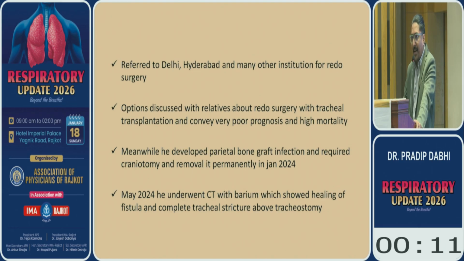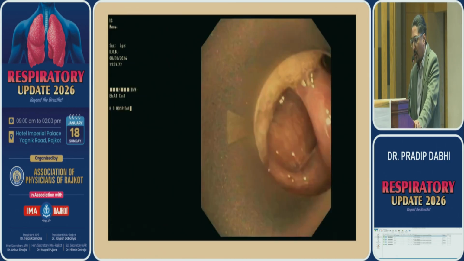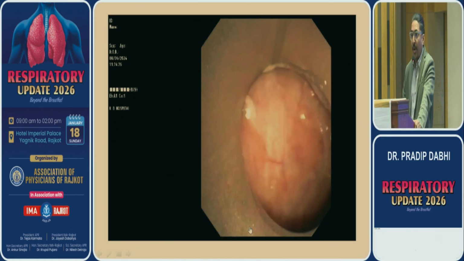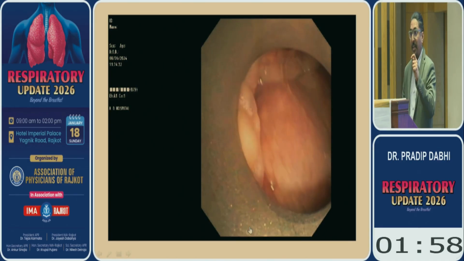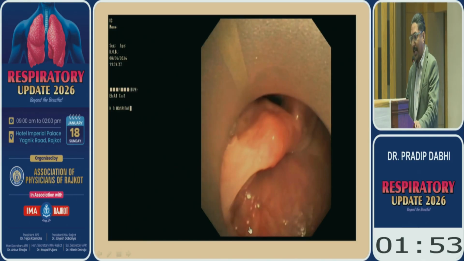So meanwhile, I told him just observe and see. We'll just do a bronchoscopy, check bronchoscopy after 3 months. You just keep the tracheostomy tube in situ. After 3-4 months, the fistula was completely healed, which was confirmed on CT and barium. This was the fistula, so almost healed. So now what to do? How to get rid of the tracheostomy? To get rid of the tracheostomy, we just opened up the stricture above the tracheostomy scar. Otherwise, the patient is on permanent tracheostomy for life.